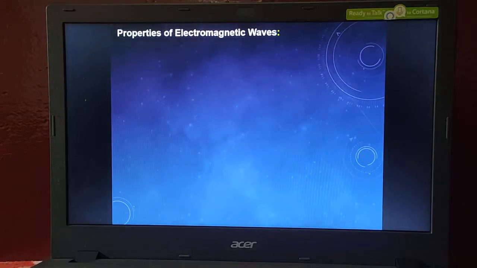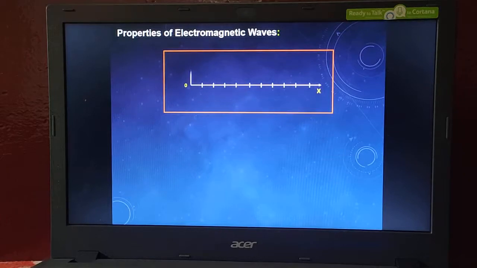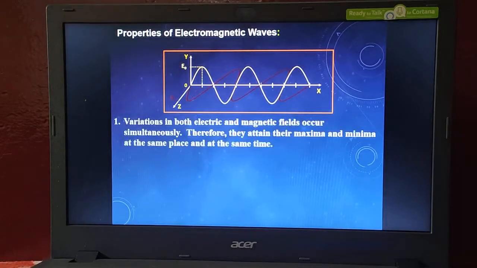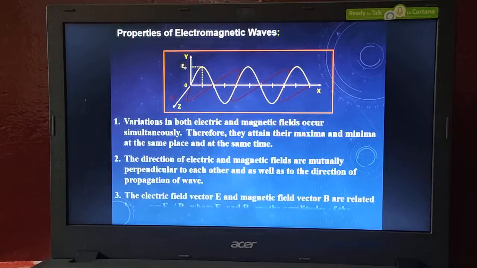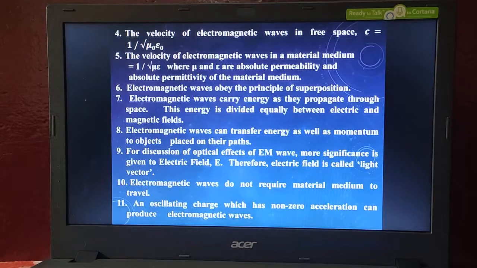And the next topic is properties of electromagnetic wave. Once again I am going to show how electromagnetic waves are perpendicular to each other and perpendicular to the direction of propagation of the wave. Look at this carefully. This is the x-axis, y-axis and z-axis. Like this the electromagnetic waves are produced, and those electric and magnetic field lines are perpendicular to each other and also perpendicular to the direction of propagation of the wave. And these are the peaks of the electromagnetic waves.